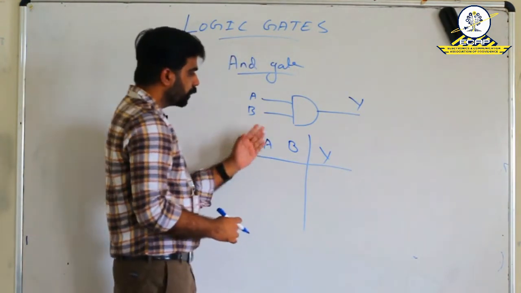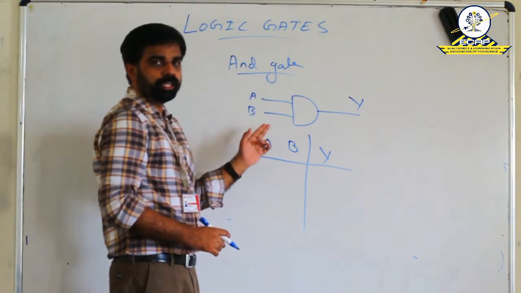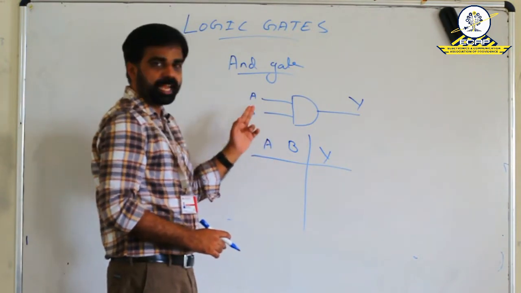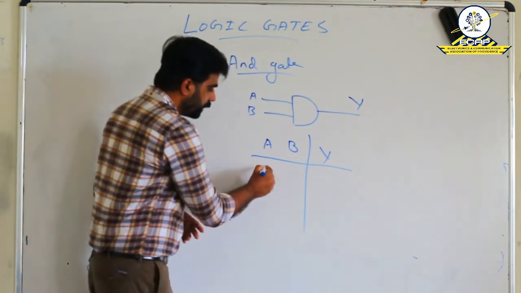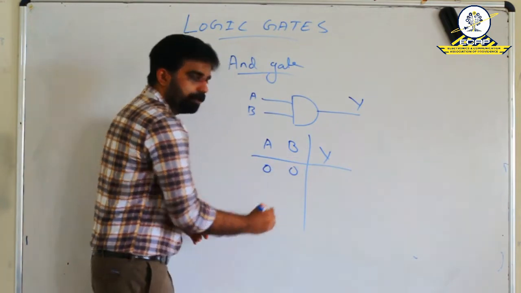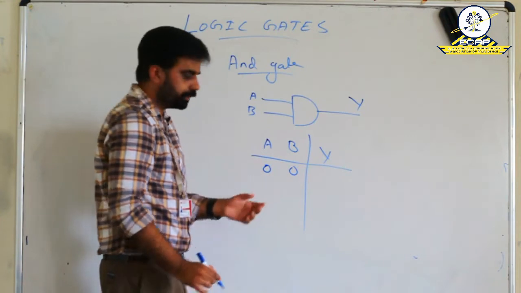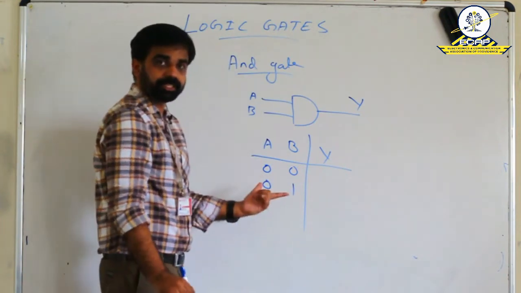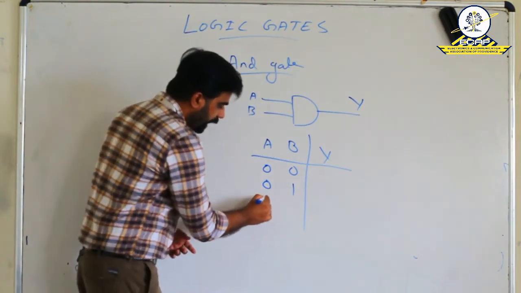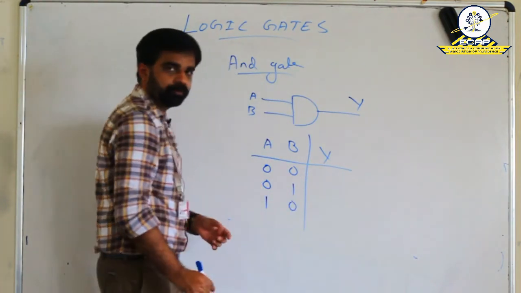So two variables are present, A and B. In the case of a digital system, the combinations are: both A and B become 0. That is the first combination. Then A becomes 0 and B becomes 1. That is the second combination. Then A becomes 1 and B becomes 0.